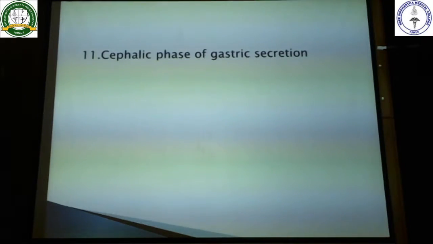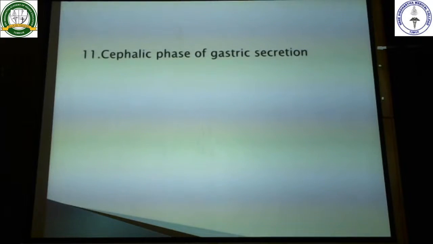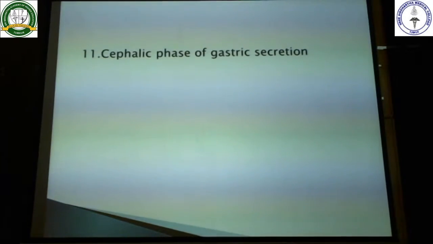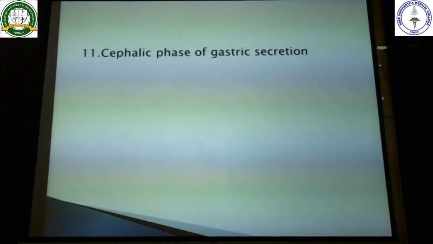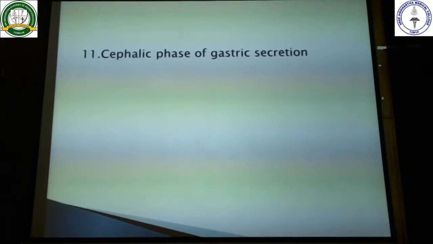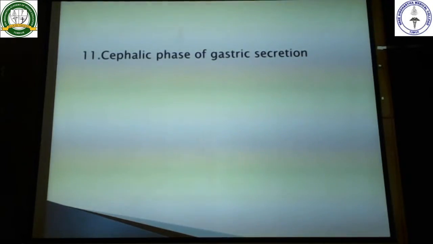Even without the food entering your stomach, just by the thought of the food, the sight of the food, the smell of the food or the food in your mouth, there can be secretion of gastric juice. So this is the cephalic phase of gastric secretion.